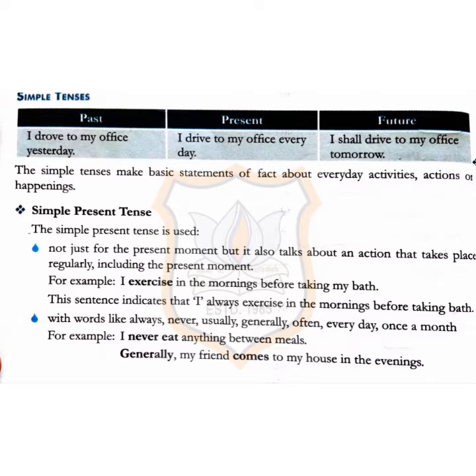The simple present tense is used not just for the present moment, but it also talks about an action that takes place regularly, including the present moment. For example, I exercise in the morning before taking my bath. This sentence indicates that I always exercise in the morning before taking a bath. With words like always, never, usually, generally, often, every day, once in a month. For example, I never eat anything between meals. Generally, my friend comes to my house in the evening.